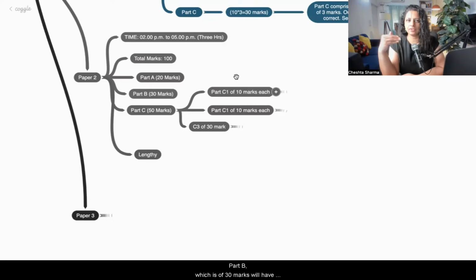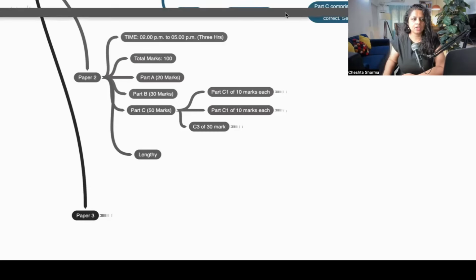Part B, which is of 30 marks, will have 3 case studies, 10 marks each. The difficulty level increases a little bit in part B. These will also be case studies, but a little lengthier, with a lengthier scenario, so you may take time to analyze. Take a breath, and if there's a longer case study, take a deep breath. Understand that this is a bigger scenario, and then analyze how to answer the question. Paper number 2 is entirely practical. There's not going to be a direct question; there will be scenarios covering different applications.